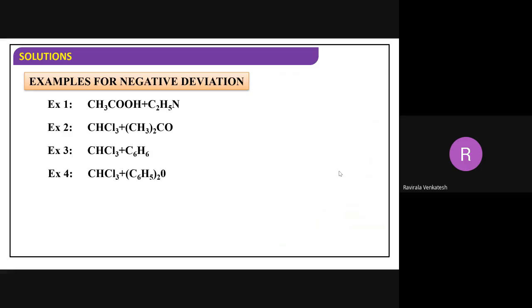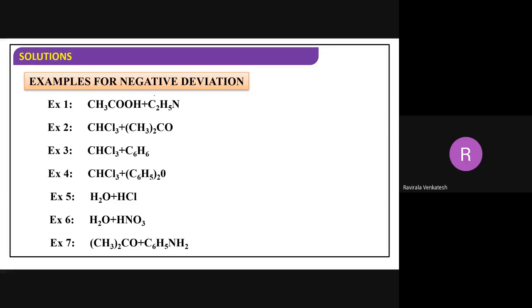Examples for negative deviation, you can take these examples. All these are negative deviations, because when they mix, you are getting more interactions. These are the examples: acetic acid and ethylamine, CH3CH2NH2. Chloroform and acetone. Chloroform and benzene. Chloroform and benzophenone, C6H5 C double bond O C6H5.